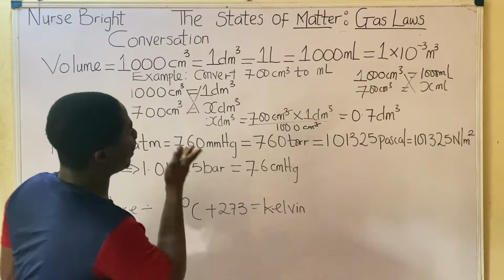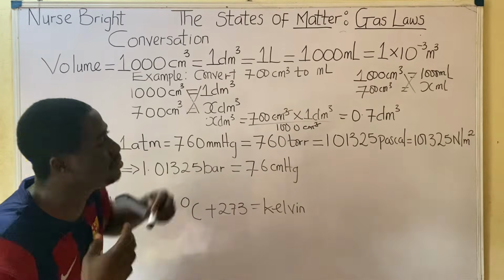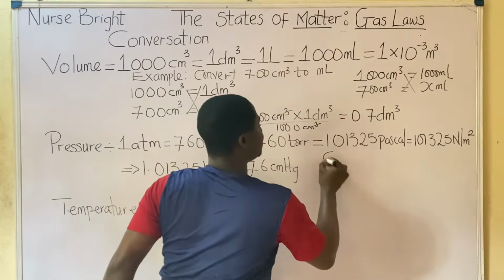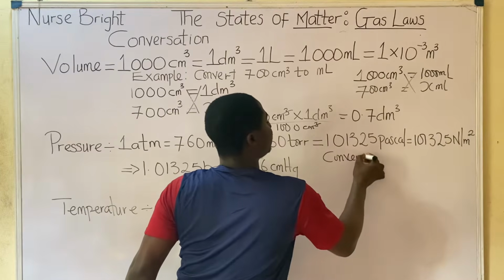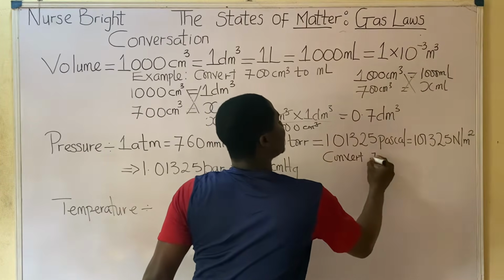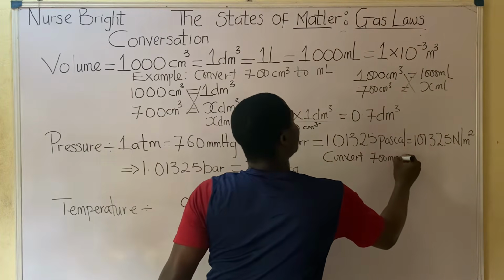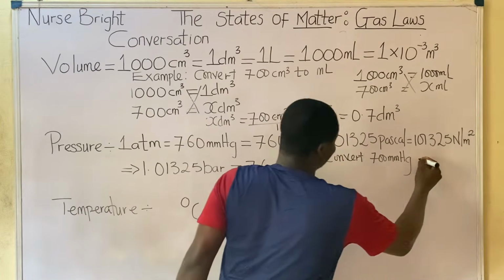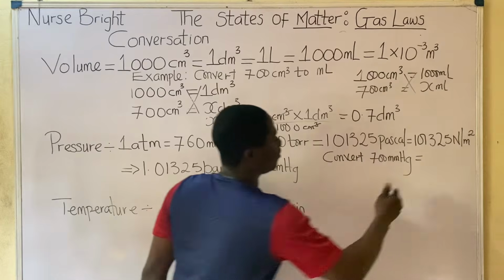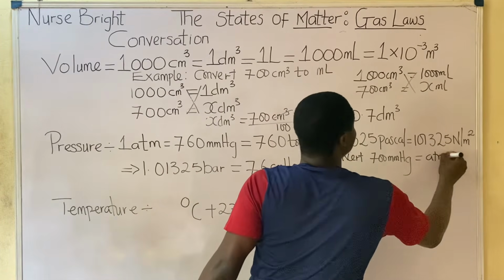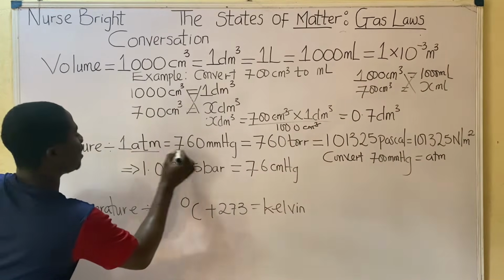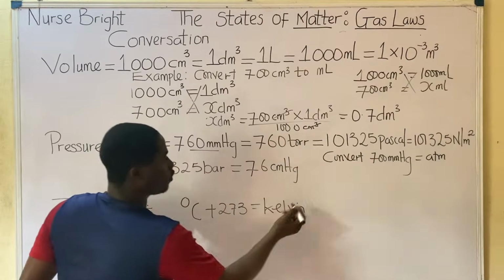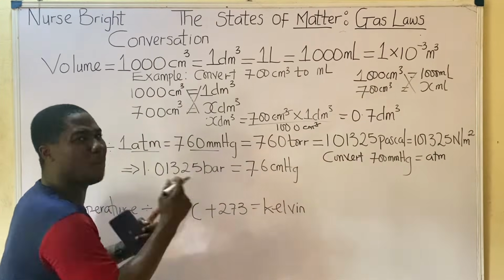So moving further, let us talk about pressure. It is still the same approach. Let us say, for instance, we are given a practice question to convert, let's say, 700 mmHg. I like using 700, I don't know why, but you can put anything. 700 to, let's say, ATM. You are relating ATM and mmHg. Do you understand? So first of all, you bring what you already know up.